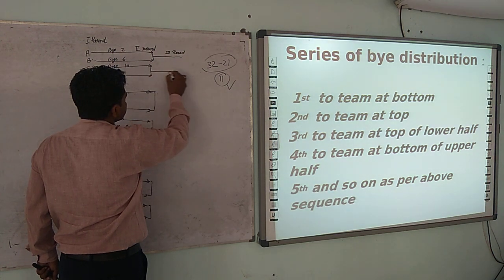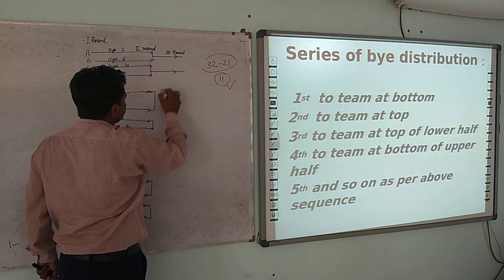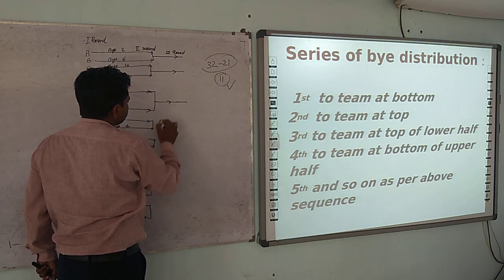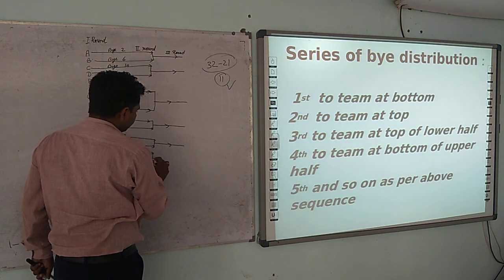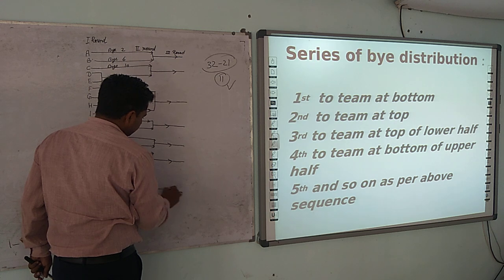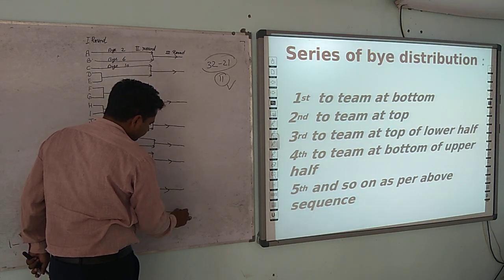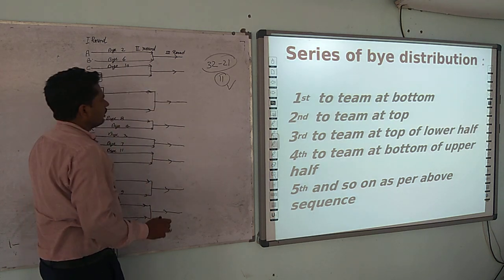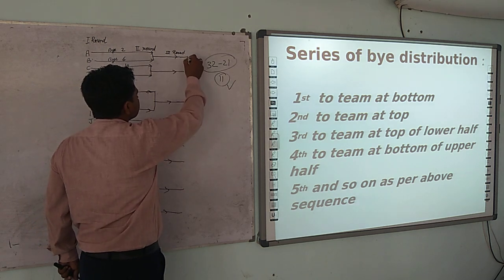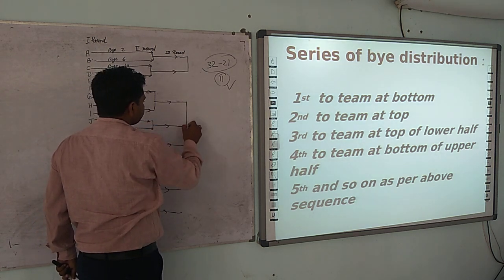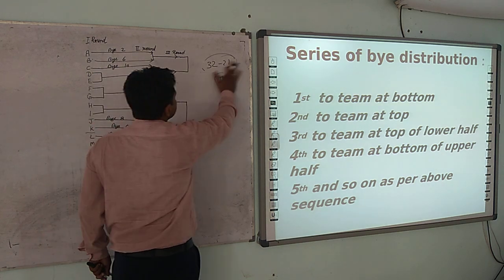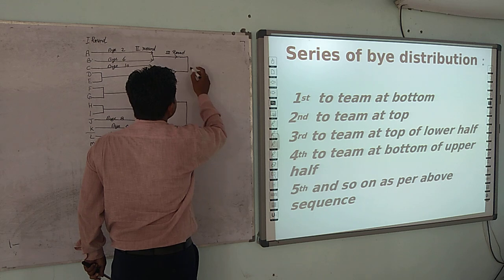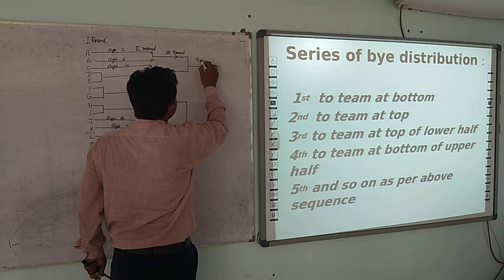In the third round, these teams play together, and the winners of these matches go to the fourth round.